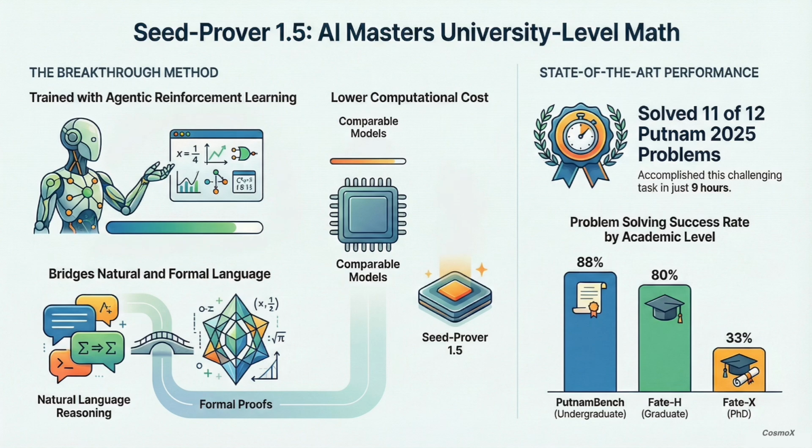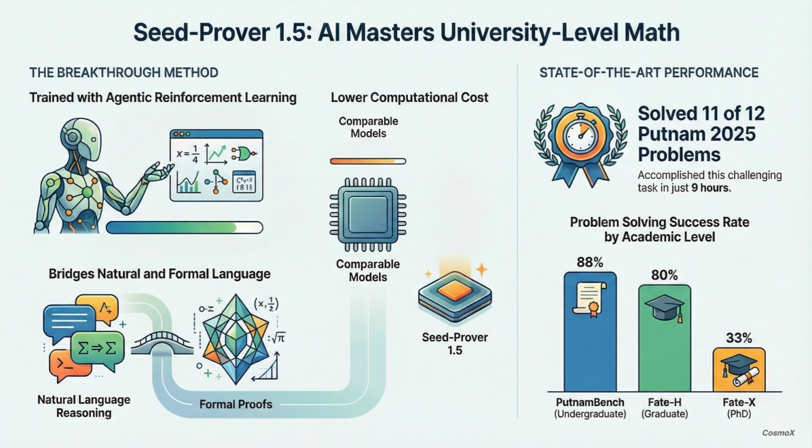And these are problems focused on verifying existing complex theorems, right? That's right. But the big one, for me, is the PhD level, the Fate X benchmark. Where it's not just solving knowns, it's discovering new mathematical lemmas. And there, it solves a groundbreaking 33%. A third of top-tier frontier math problems.